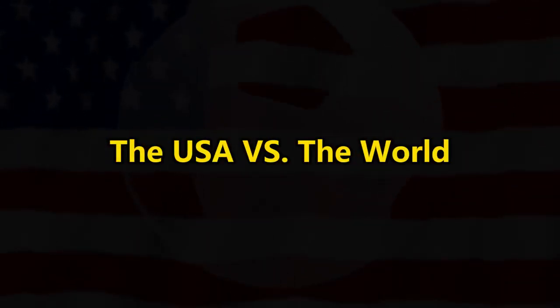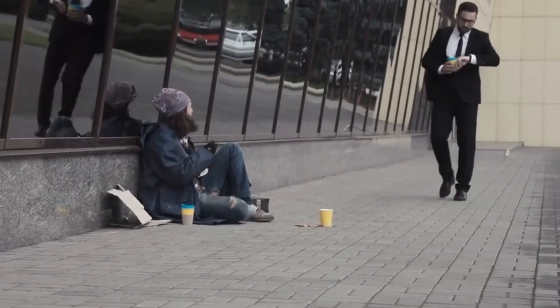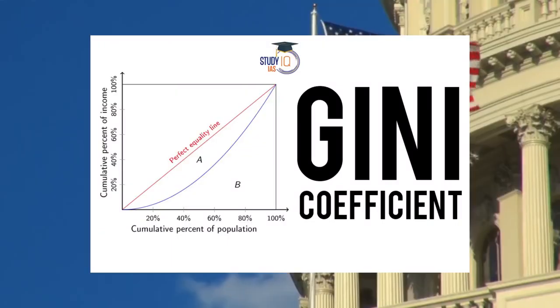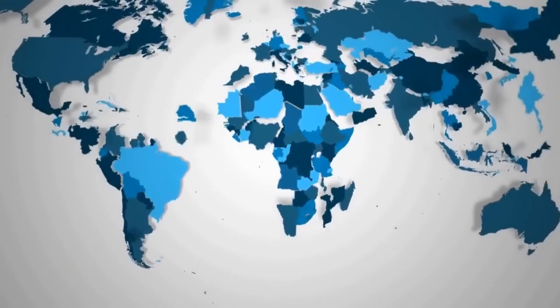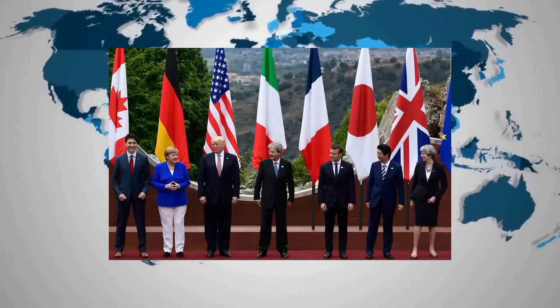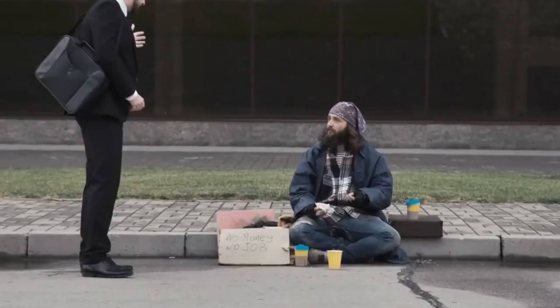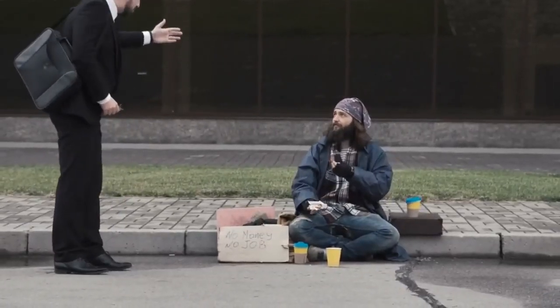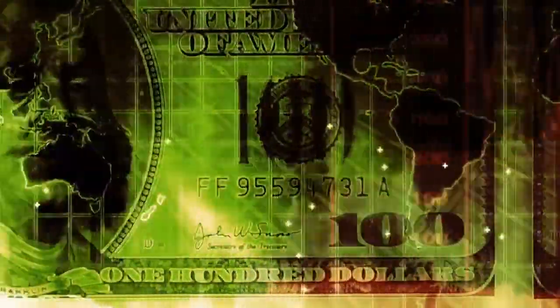The USA versus the world. When we compare income inequality across countries using the Gini coefficient, the US stands out. With a Gini coefficient of 0.434 in 2017, it surpassed even some of the G7 nations, reaching levels seen in developing countries like India. These findings underscore the urgent need to address income inequality in America and create a more equitable society. While the US has made significant strides in various aspects of its economy, the persistently high income gap is a cause for concern.